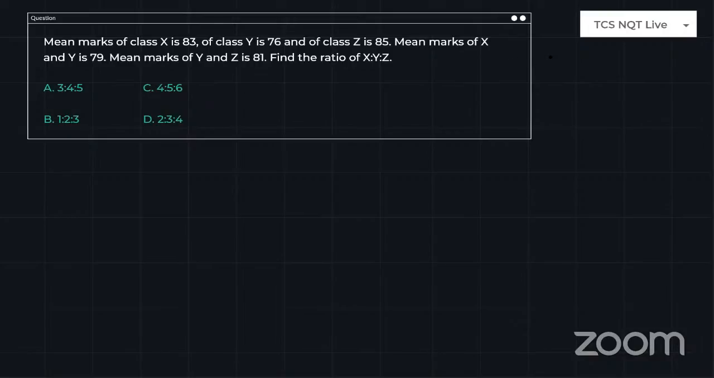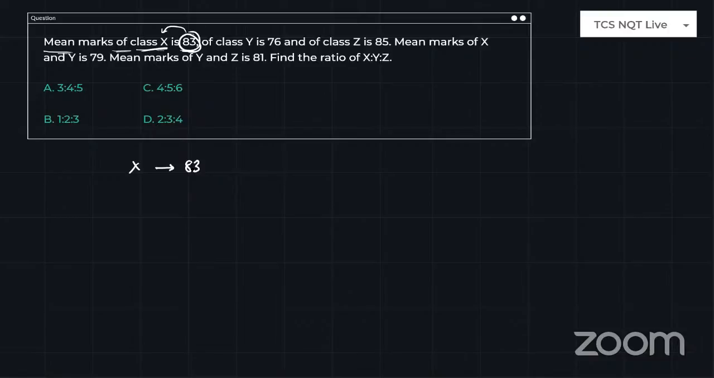Whenever I have seen the TCS questions, I feel some questions are very impressive. Among them, these questions impress me. Why? Because it is a little tricky, but very easy, and many people may make a mistake. Just look at how to do this. Mean marks of class X is 83. Guys, the class mean is given as 83, but we don't know how many people are in class X. So X class average is 83.